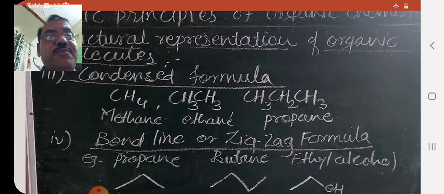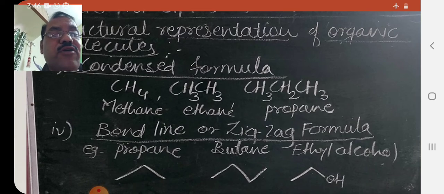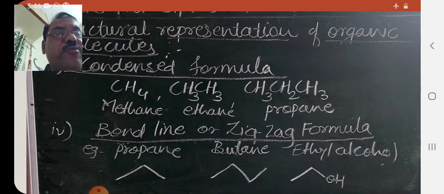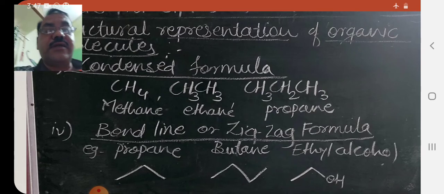Now the third type of representation is condensed formula. It is again a simplified formula of dash and dot formula. The condensed formula of CH4 is written as only CH4. The condensed formula of ethane is CH3CH3. Similarly, the condensed formula of propane is CH3CH2CH3.